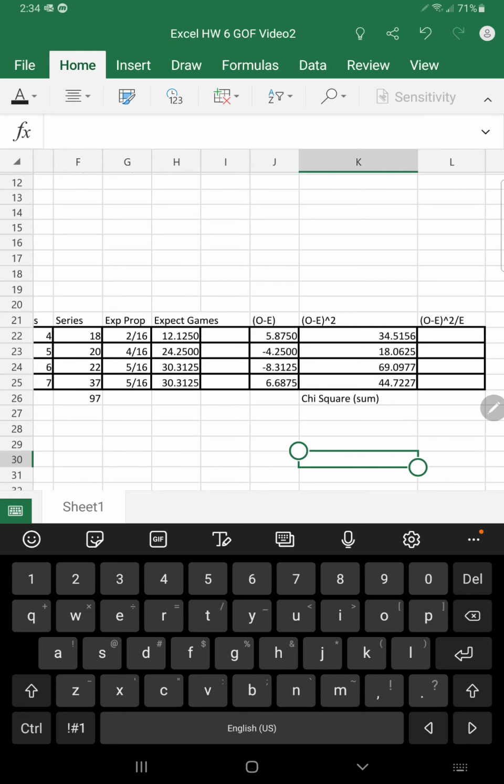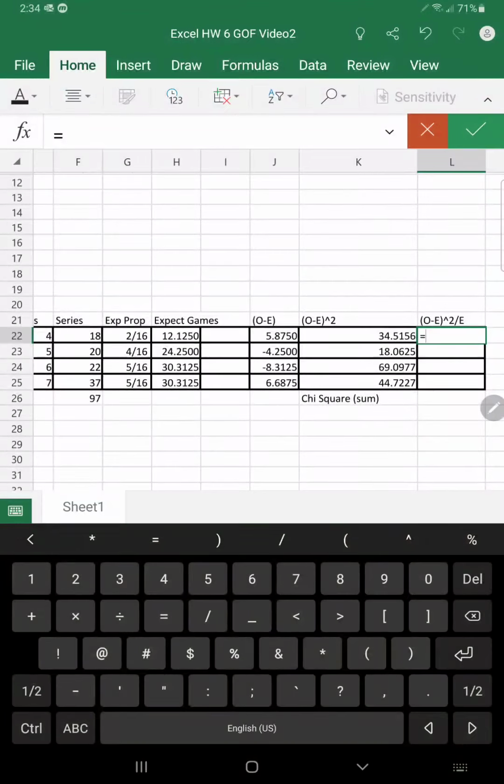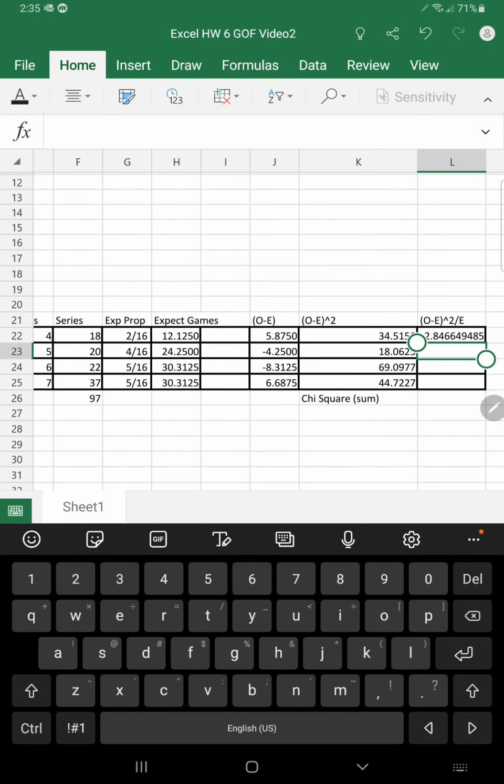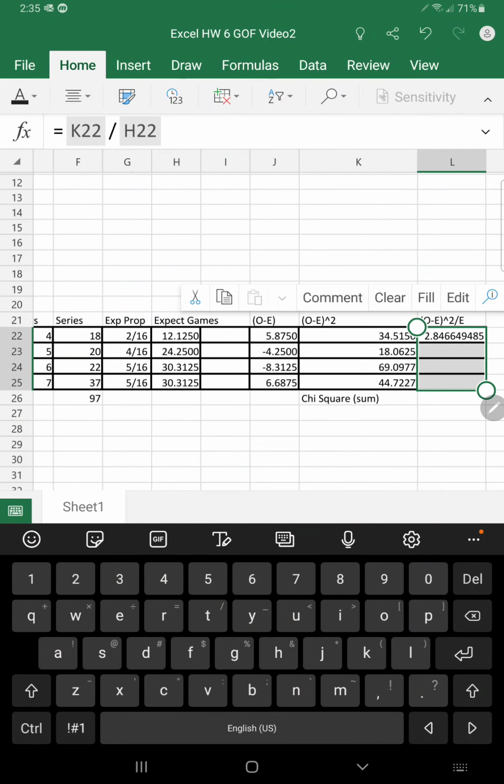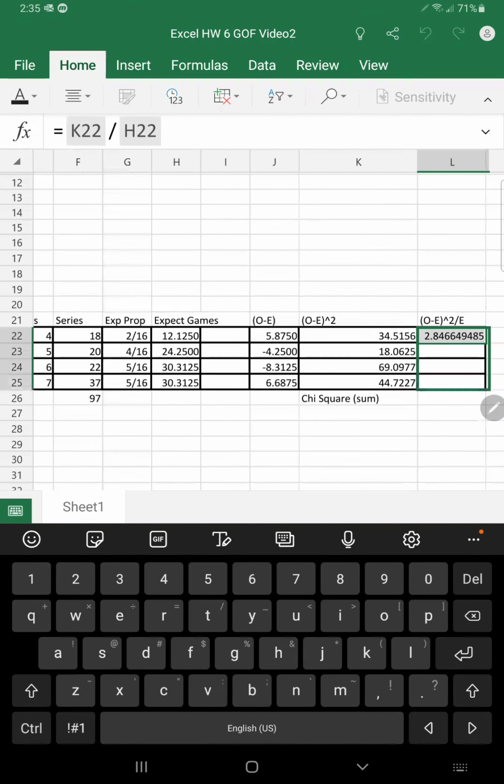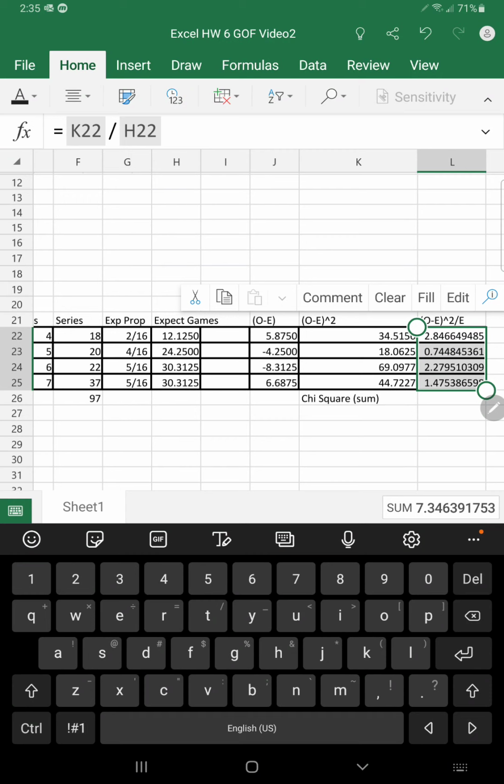And then lastly, we can take and divide that by the expected number of values. So we'll take this cell and we want to divide it by the expected, again, expected number of games, not the proportion. Click enter. We will do that for all of them. Oops, gotta fill it first. Fill, now pull down. All right, there we have it.